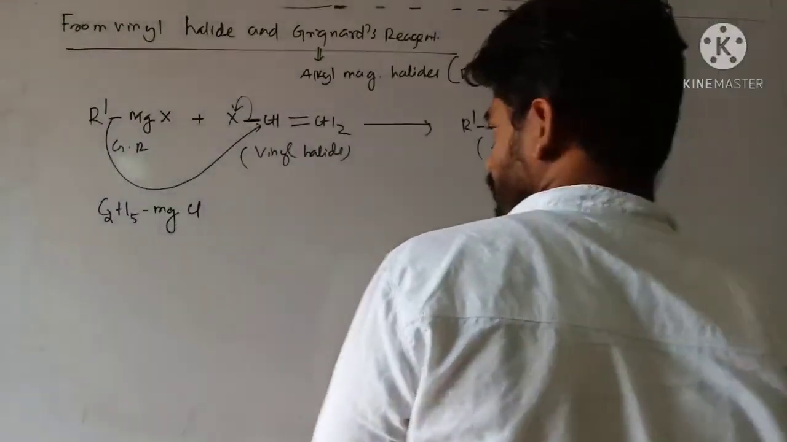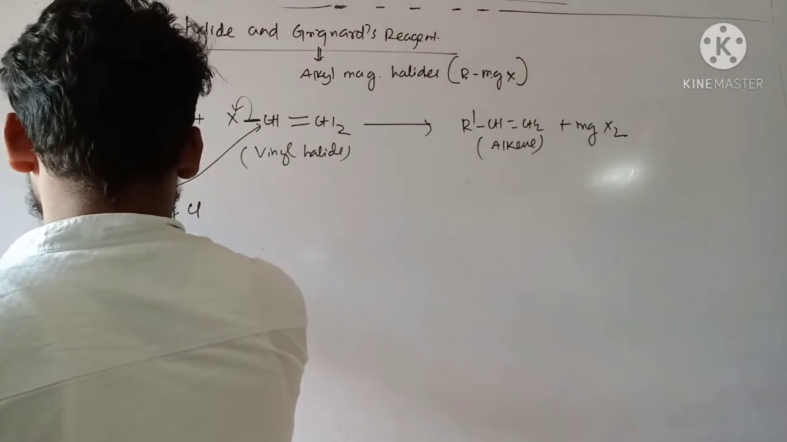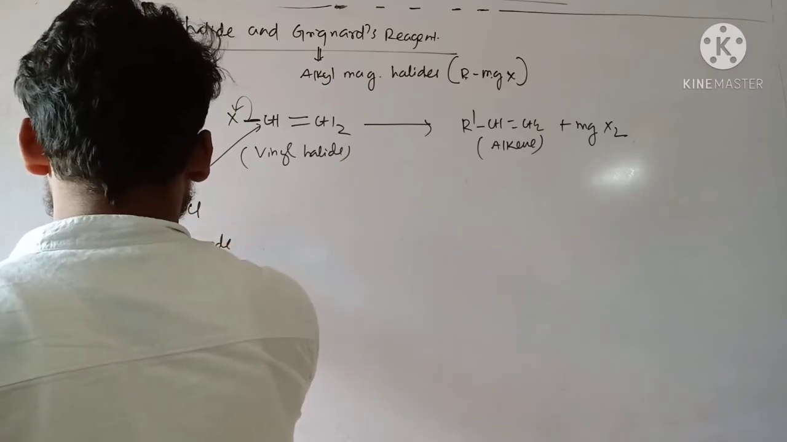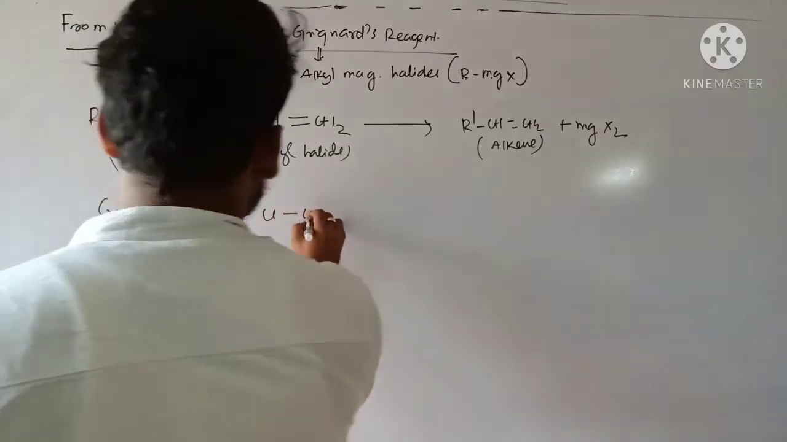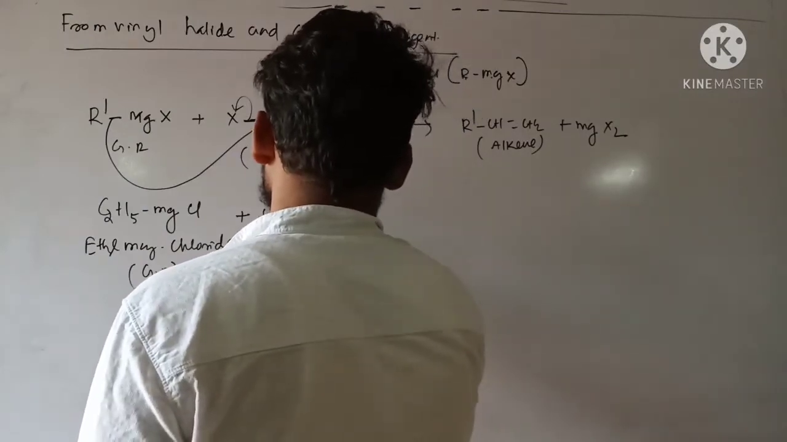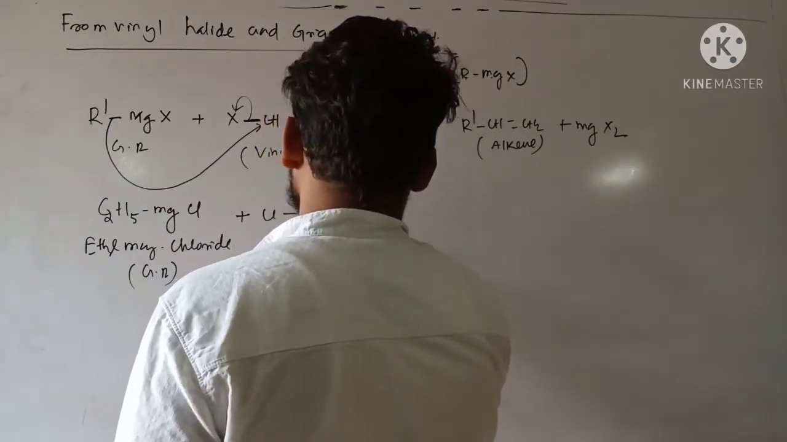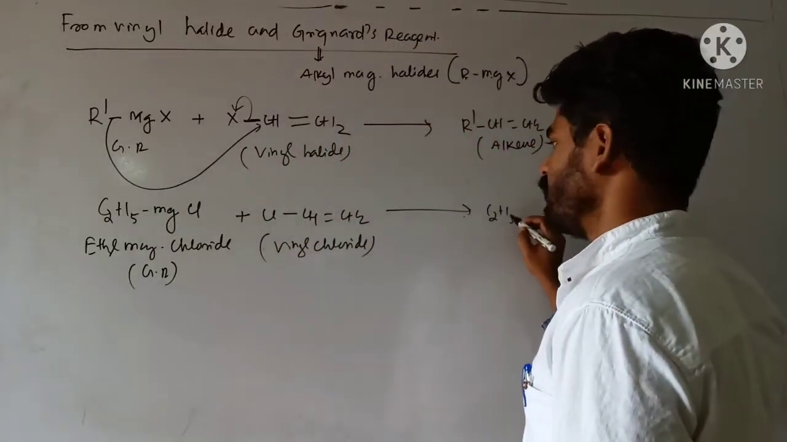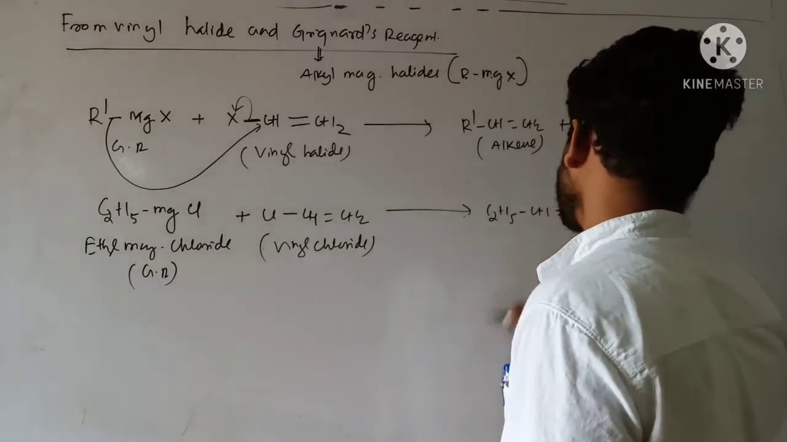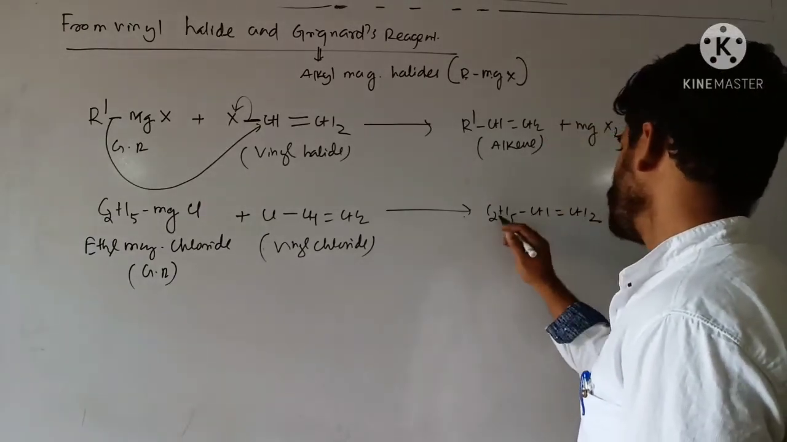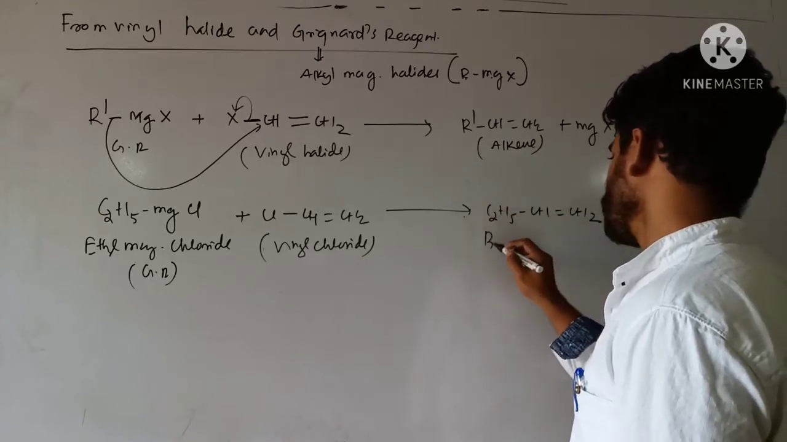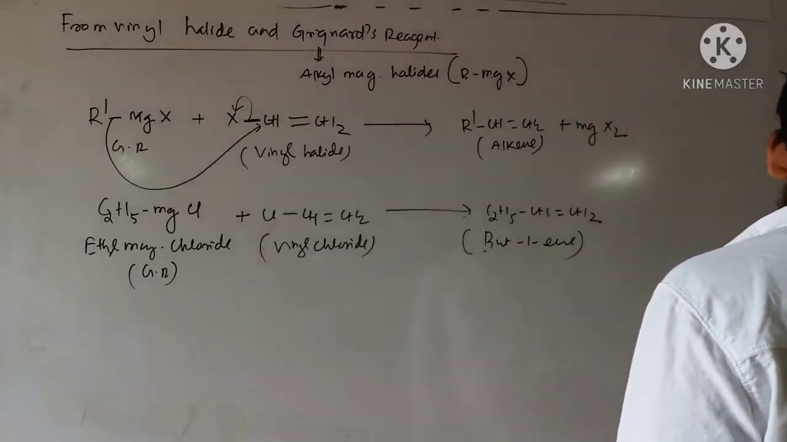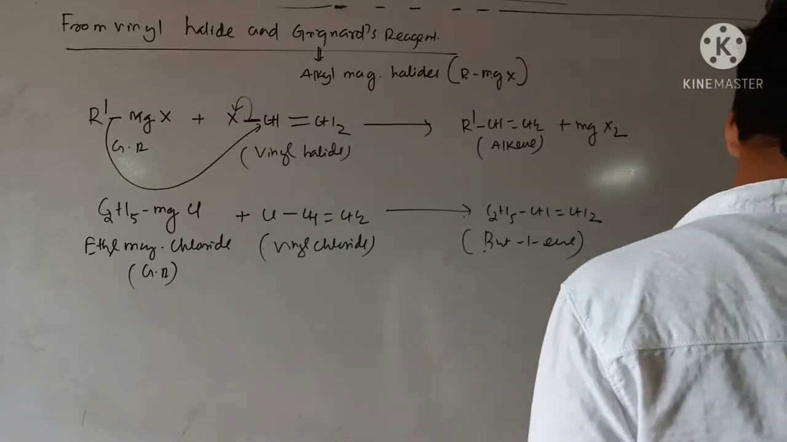Clear? So if you consider C2H5MgCl, that is ethyl magnesium chloride, as your Grignard's reagent. Let's say vinyl chloride I am considering, CH2=CHCl. This one is vinyl chloride. And what happens? You just connect C2H5 over here: C2H5-CH=CH2. That is but-1-ene. 1, 2, 3, 4, CH3, CH2. So but-1-ene is the product. Clear? Okay.